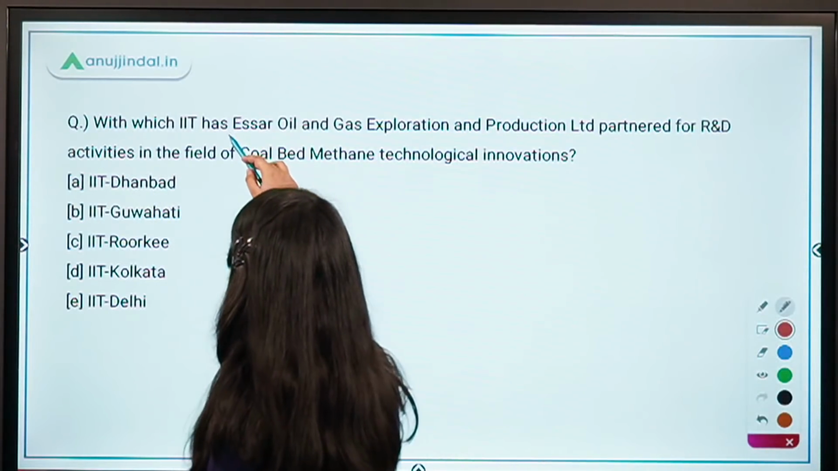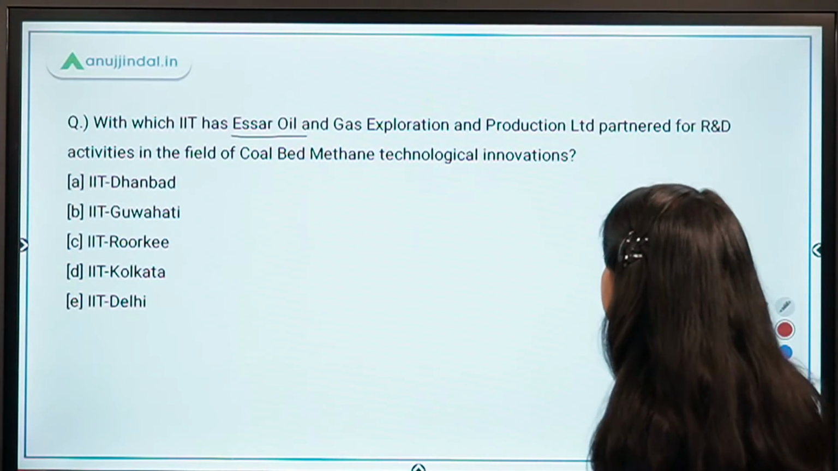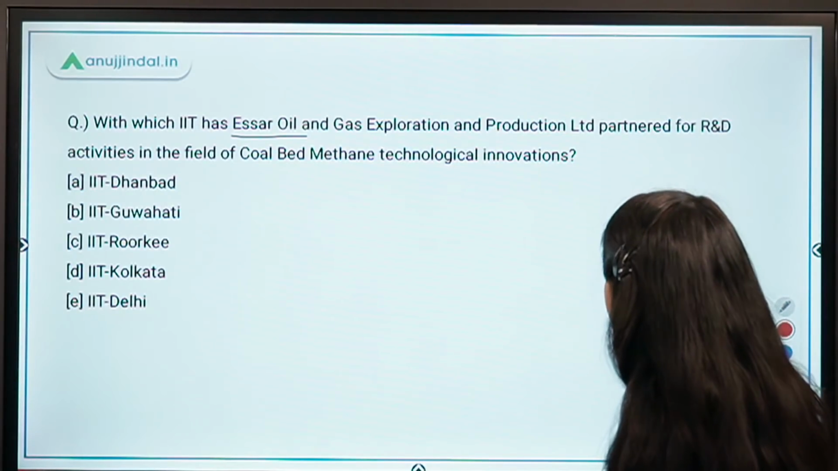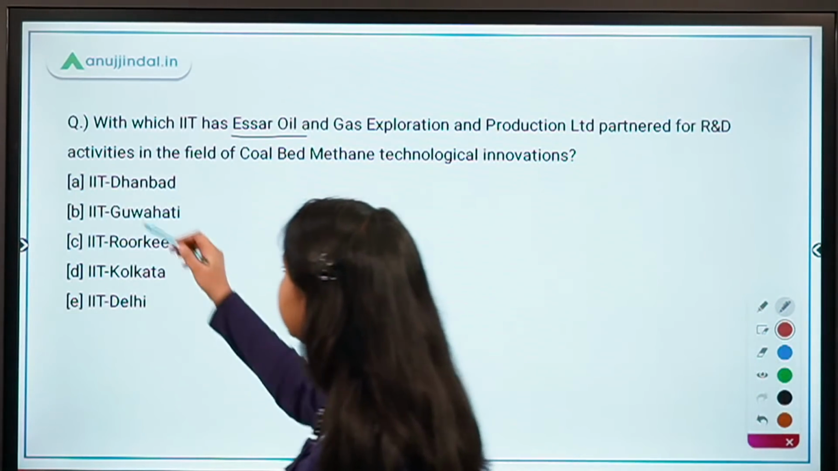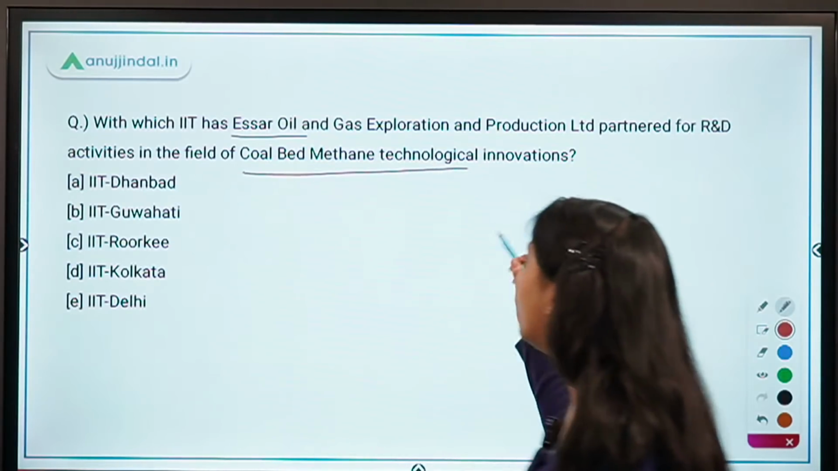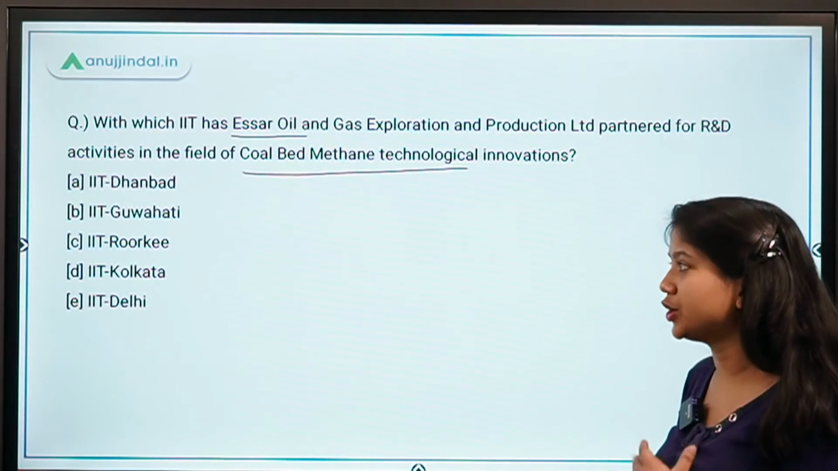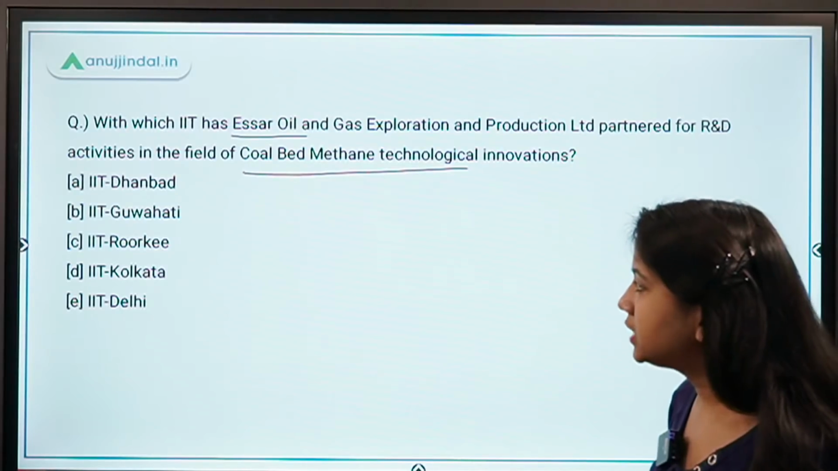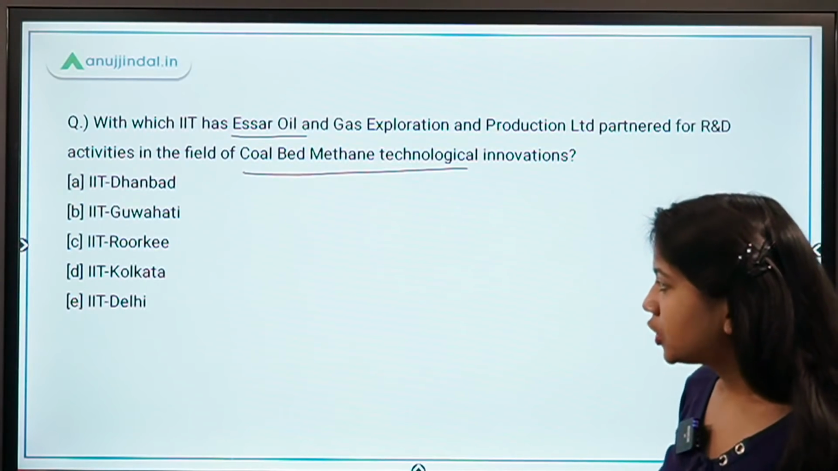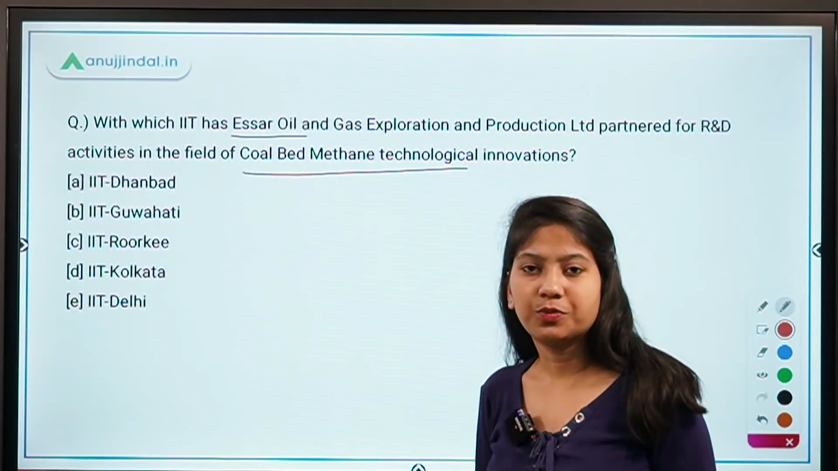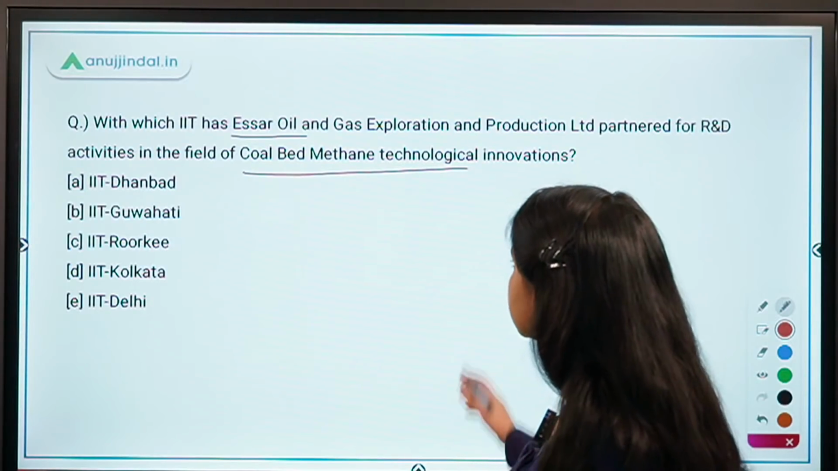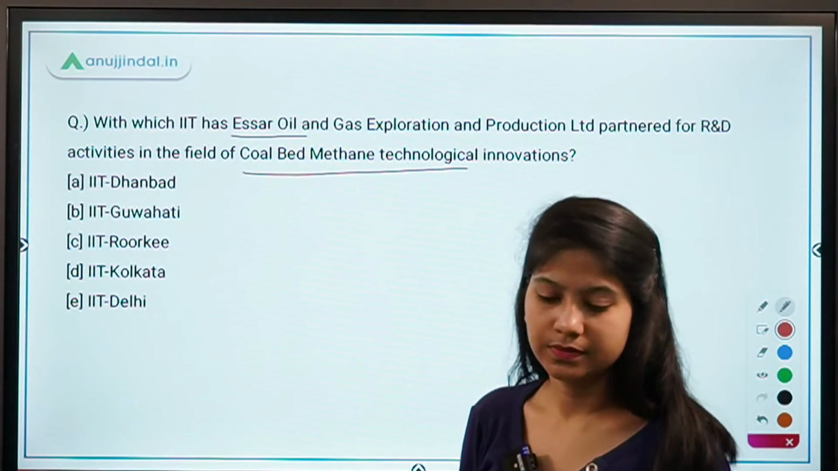With which IIT has SR Oil and Gas Exploration and Production Limited partnered for R&D activities in the field of coal bed methane technological innovations? So IIT Dhanbad, Guwahati, Roorkee, Kolkata and Delhi are in the options. With which IIT was this MOU signed?